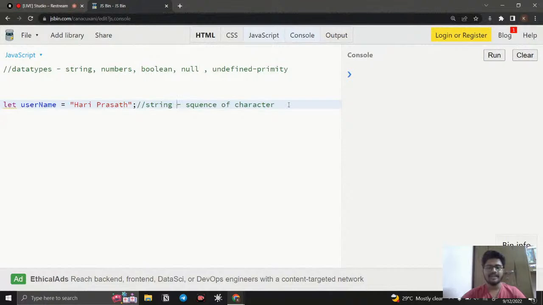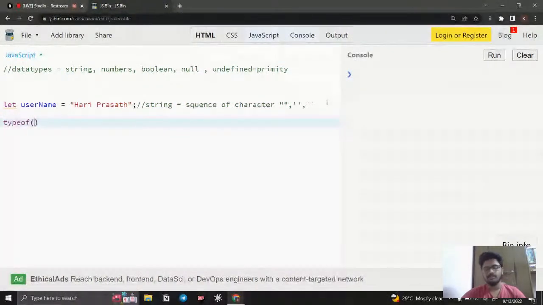String is a sequence of characters that should be wrapped with double quotes, single quotes, or backticks. Everything that comes under double quotes, single quotes, and backticks is considered a string. So mostly it is a sequence of characters. So how can I identify whether the given data is a string or not? There is a method, like how the console log is there. The same like that, we have a method called typeof.